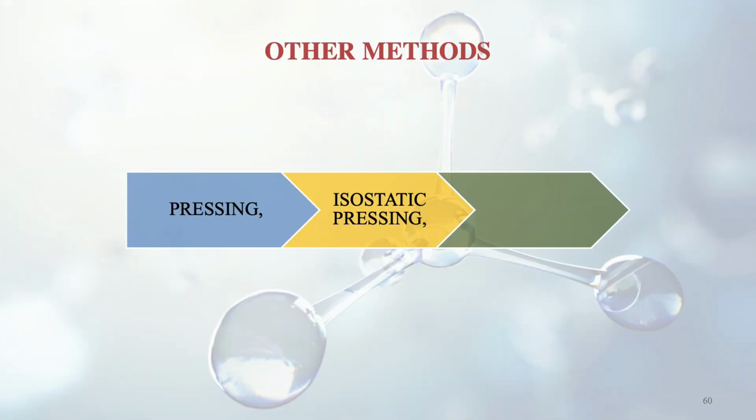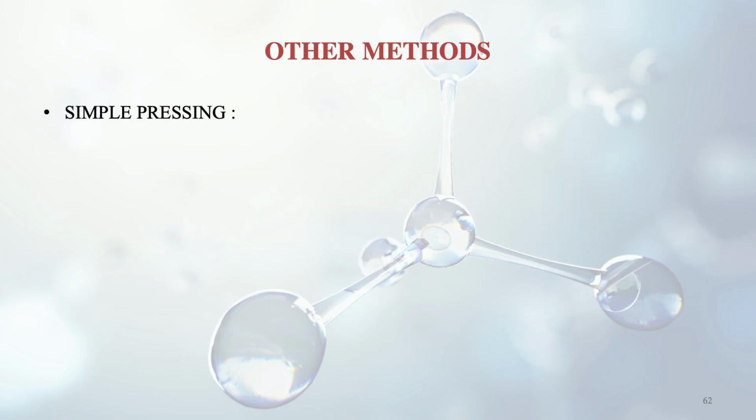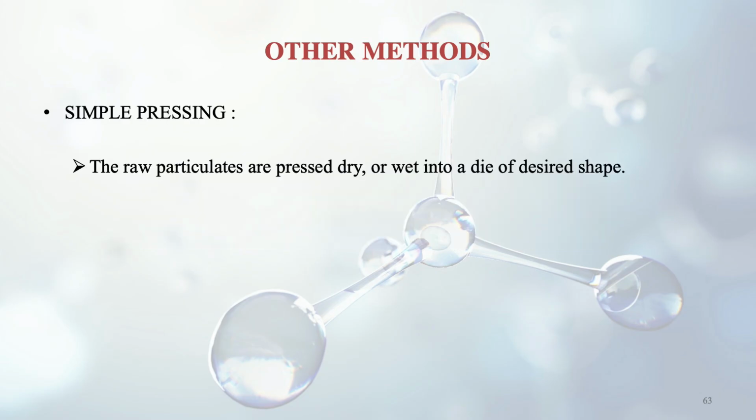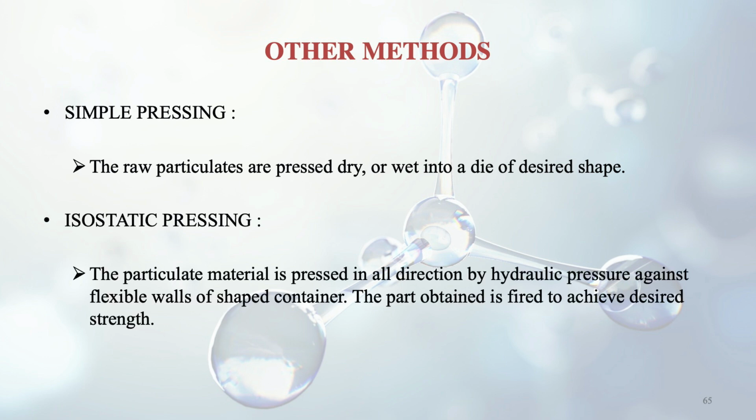So there are other methods of production also. Some of these are listed here. The first one is pressing, then isostatic pressing, and the final one is hot pressing. In simple pressing, the raw particulates are pressed dry or wet into a die of desired shape. When we have isostatic pressing, the particulate material is pressed in all directions by hydraulic pressure against the flexible walls of a shaped container.